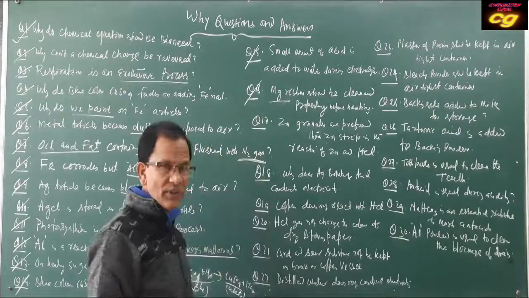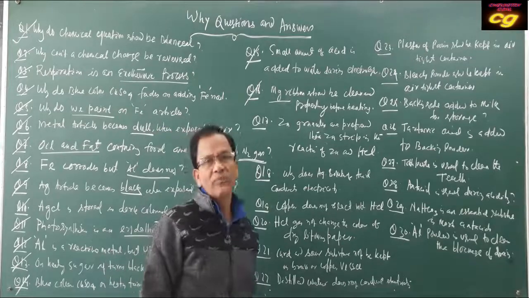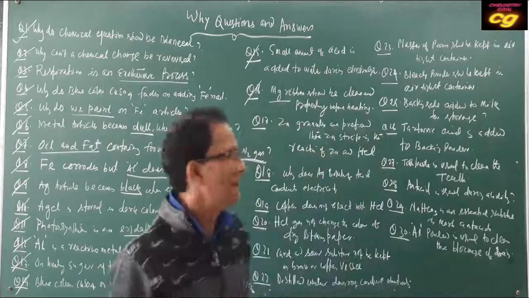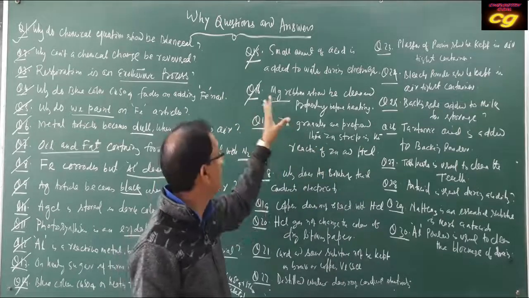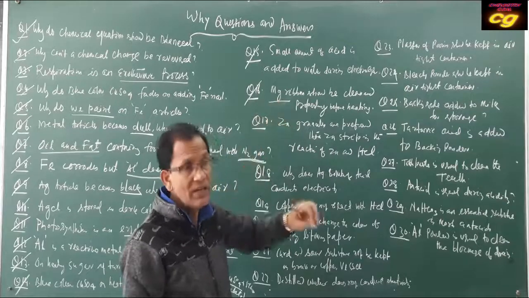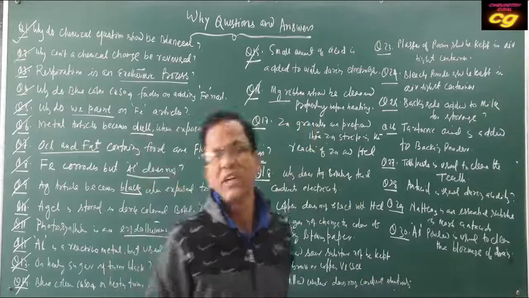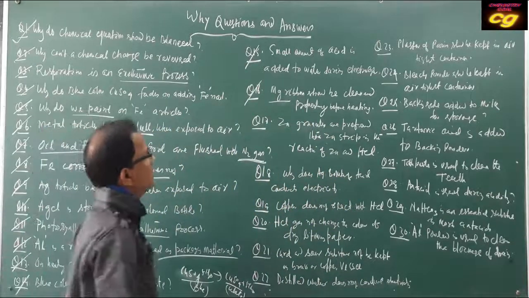Then it will catch fire easily, then it will be heated, then it will be oxidized. That's why to remove the oxide and carbonate layer from the magnesium, it should be cleaned properly.